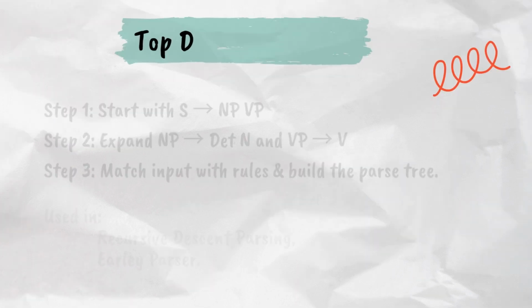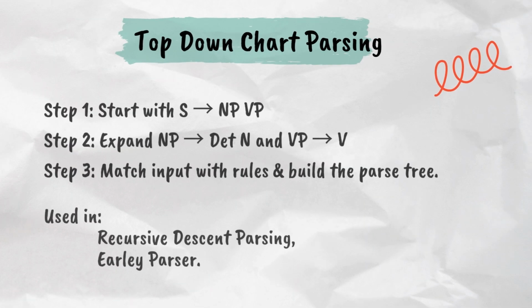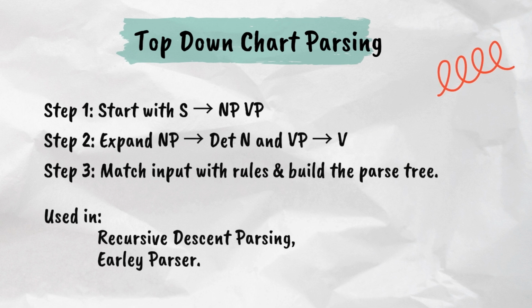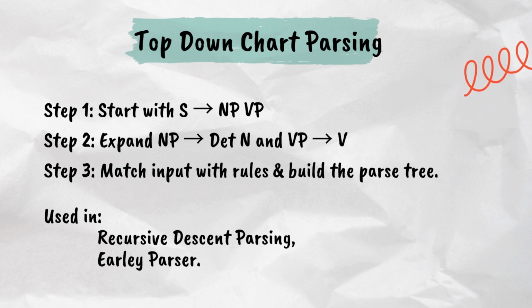Top-down chart parsing. Let's take a closer look at a powerful top-down approach, top-down chart parsing. In simple terms, this method starts from the main sentence structure and breaks it down step by step until it matches the actual words. It ensures efficient parsing by avoiding redundant computations. Steps in top-down chart parsing. Step 1.